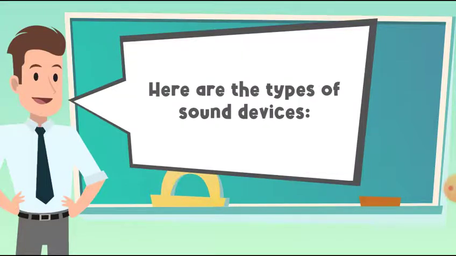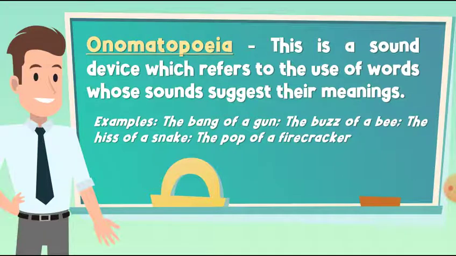Here are the types of sound devices. Onomatopoeia. This is a sound device which refers to the use of words with sounds that suggest their meaning. Example: the bang of a gun, the buzz of a bee, the hiss of a snake, the puff of a firecracker.